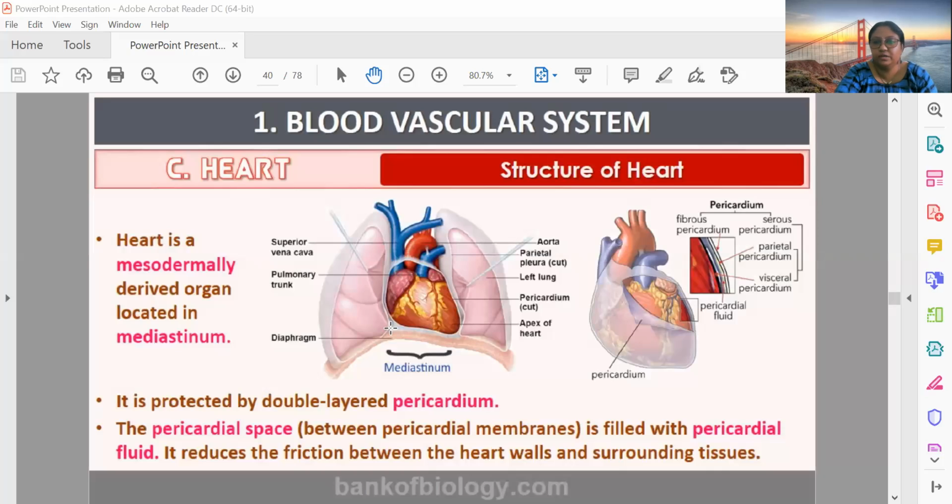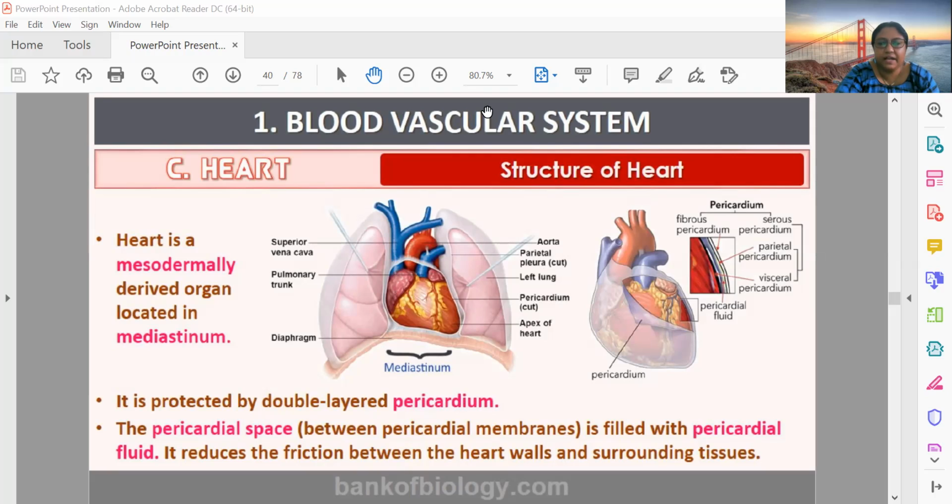So heart is of mesodermal origin. That means during development, it originates from mesoderm. The organ from which it originates is called mediastinum. Okay. This organ exists only in the embryonic development stage, and from that the heart originates. The way we studied that lung is covered by pleura, heart is covered by a double-layered membranous structure which is called pericardium.